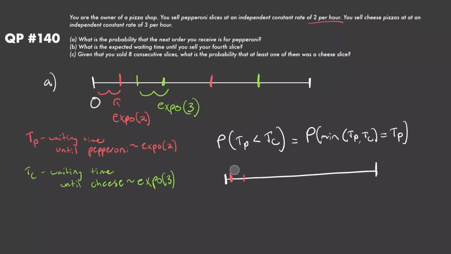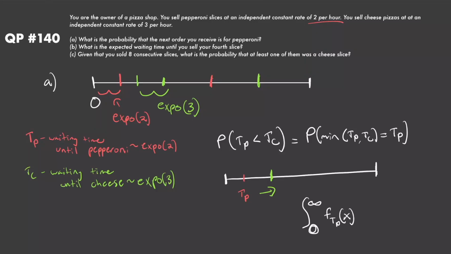And then for each of these, let's just say I fixed one for now. This is just going to be T sub P. Let's say it was right here. What is the probability that this was actually the minimum at this point? Well, it's the probability that T sub C comes after, right? So to do that, I'm going to integrate over all the possible values that T sub P could take, again, because we have a continuous distribution here. So what values can T sub P take? Well, it starts at 0 when our time is equal to 0, and we can go all the way up to infinity. And we're summing up all the possible values that T sub P could take. So we're summing up the density function f of T sub P, of, well, what's our variable here? Let's just call it x.